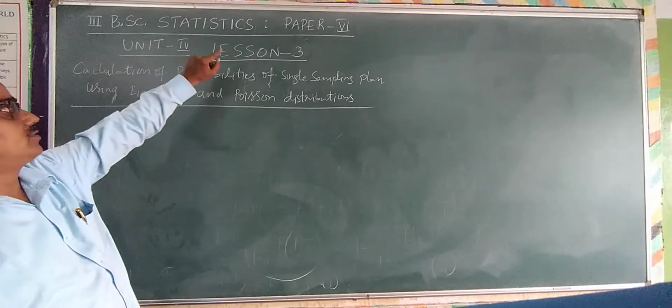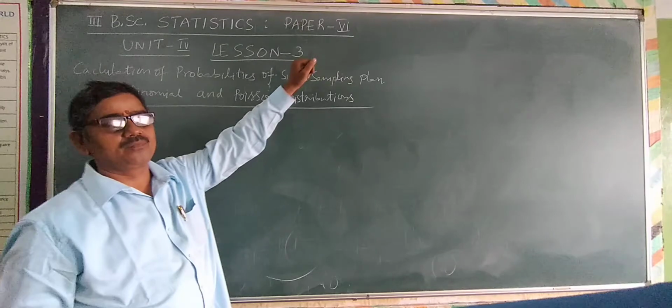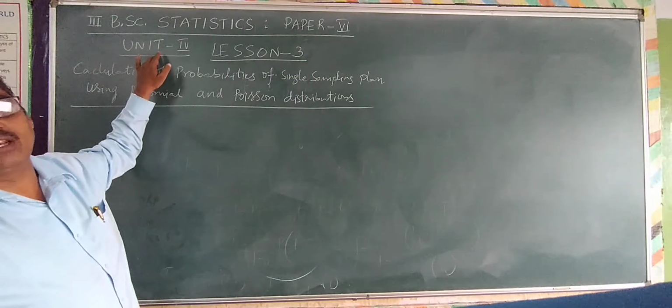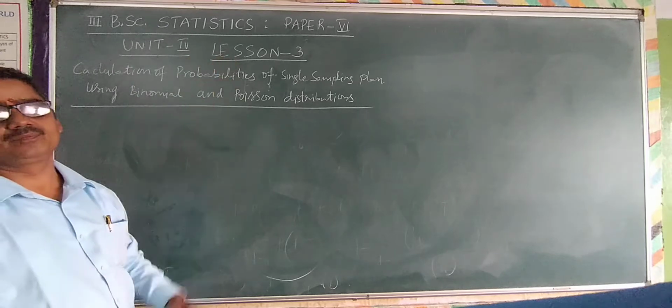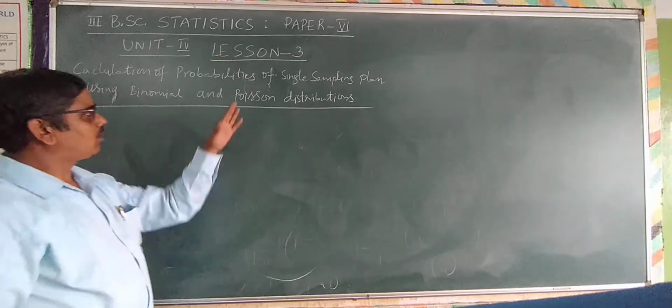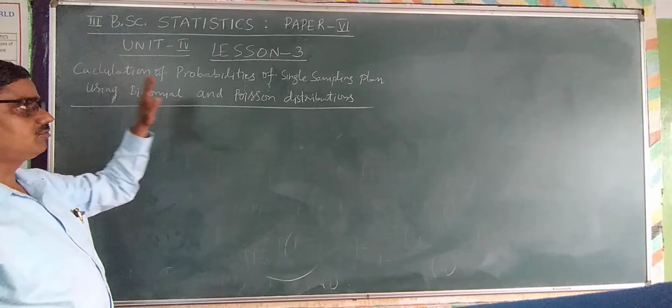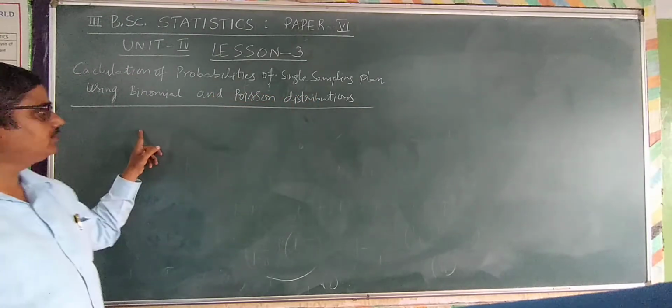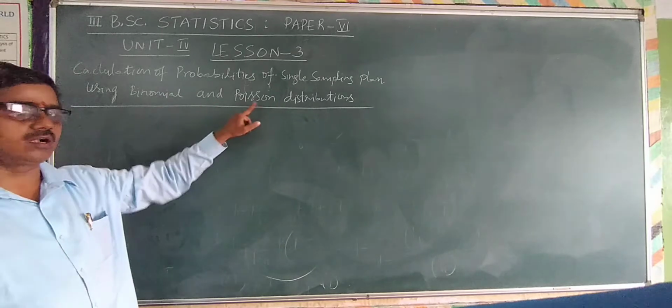Final BSc Statistics. This is paper 6. In paper 6, today we discuss Unit 4, Lesson 3. The Lesson 3 topic is calculation of probabilities of single sampling plan by using binomial and Poisson distributions.